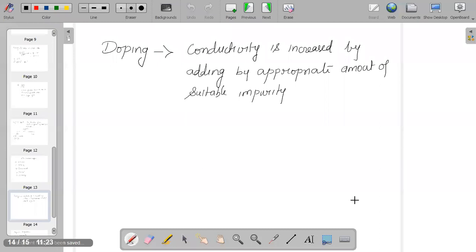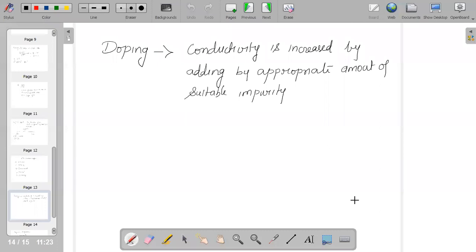And this can be performed with an impurity which is electron rich or electron deficient compared to the intrinsic semiconductor, which can be silicon or germanium. If we are saying electron rich impurities, in the periodic table, silicon and germanium belong to group 14 with their four valence electrons. And in their crystal, each atom will form 4 covalent bonds with the surrounding atoms.